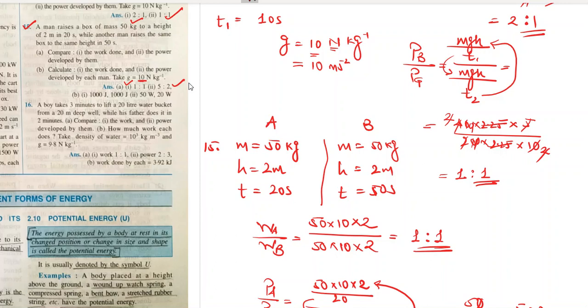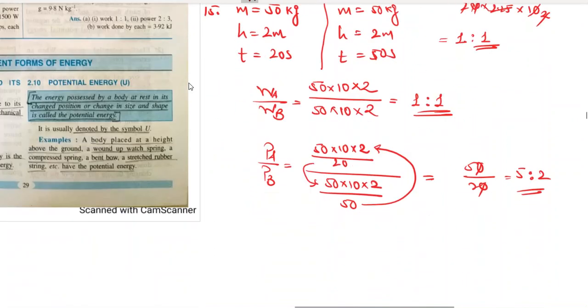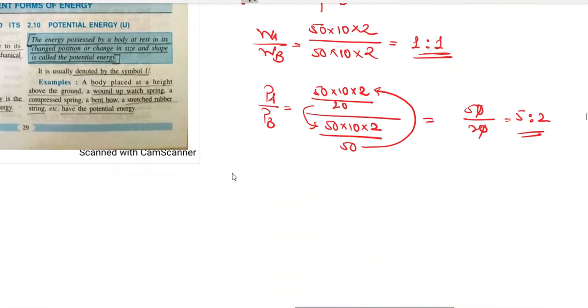Take g as 10 Newton per kg. Now we have to calculate separately the work done and power developed by A and B. Very easy. So work done by A is equal to work done by B. Both are equal. And how much is that? 500 multiplied by 2, that is 1000 joule.